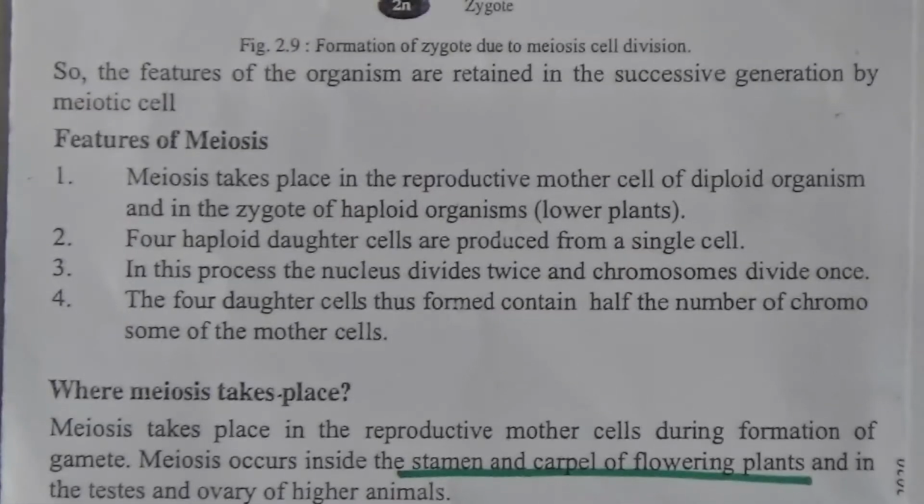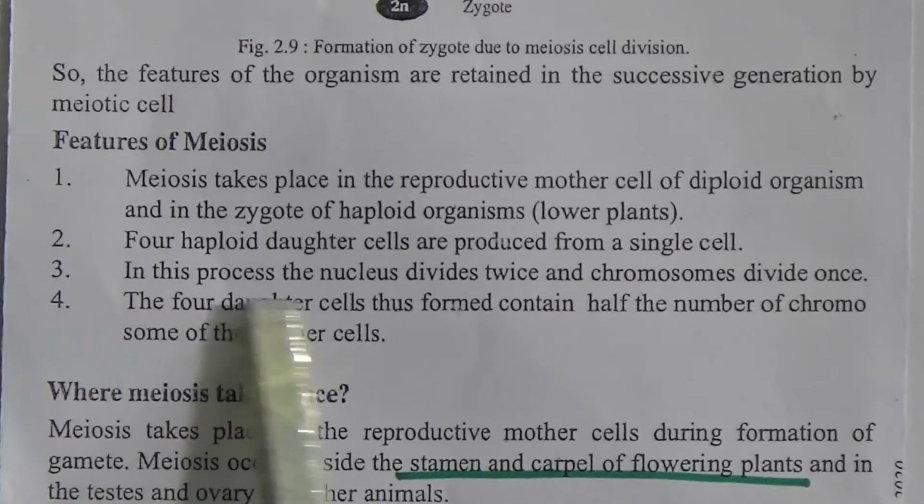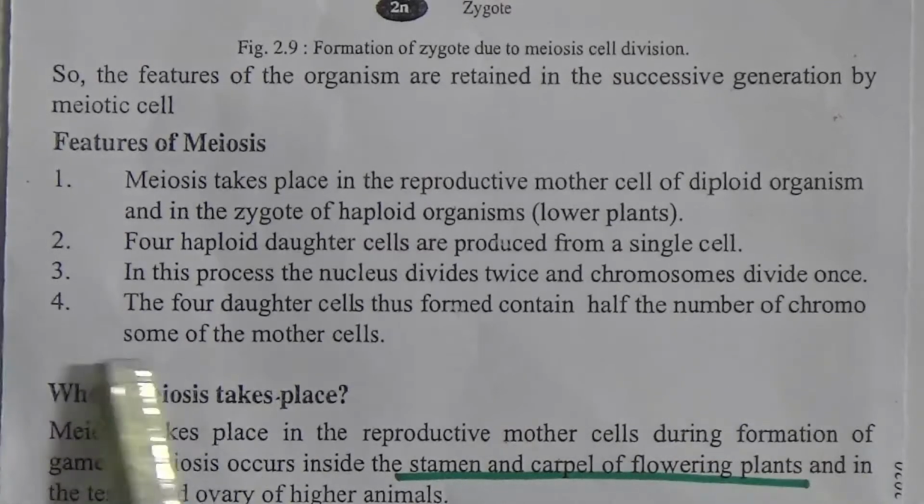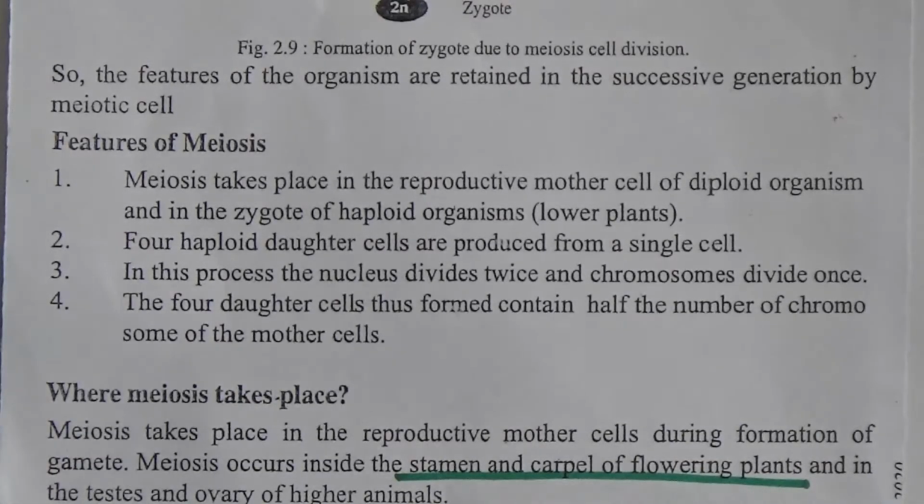4 haploid daughter cells are produced from a single cell. Yes, I have shown here the 4 haploid daughter cells and how they are produced. The 4 daughter cells thus formed contain half the number of chromosomes of the mother cell. I have shown here how the reduction occurs.